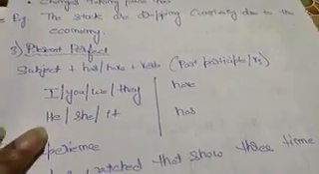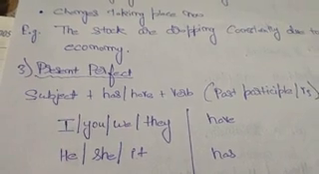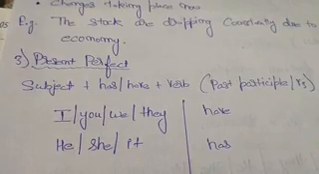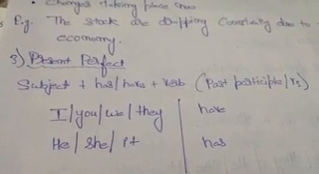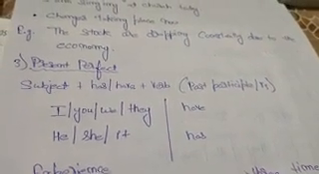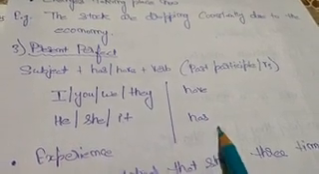Now come to the present perfect. In present perfect there is a rule: subject plus has or have plus verb. Okay, with I, you, we, they we have to use have, and with he, she, it we have to use has.